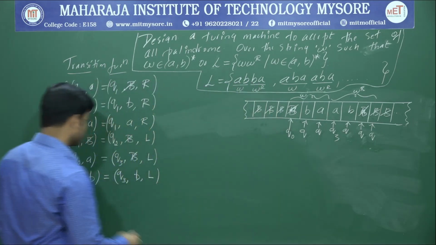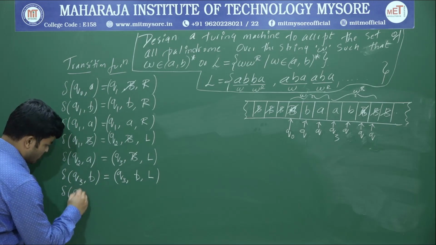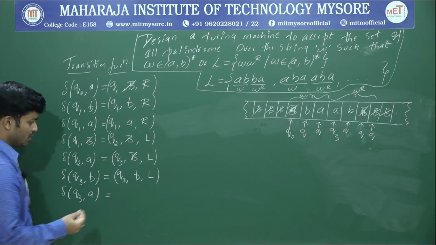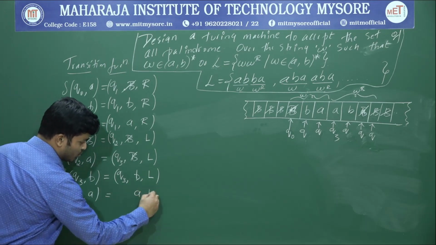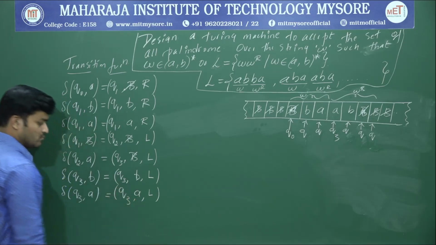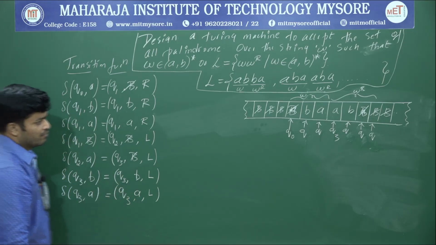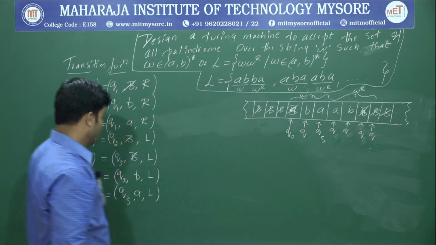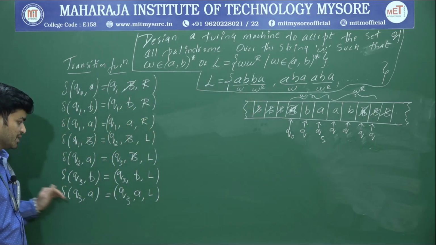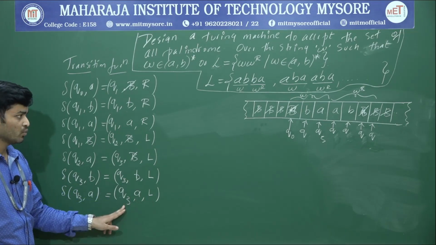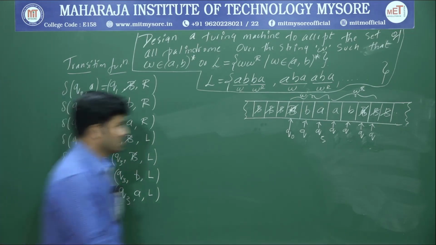Q3 upon A, delta of Q3 comma A. Q3 upon A will again maintain that A as it is and move left hand side with the same state Q3. So it will come over here. Again Q3 comma A is already written. It will maintain that A as it is and move left hand side with the same state Q3. So it will come over here.